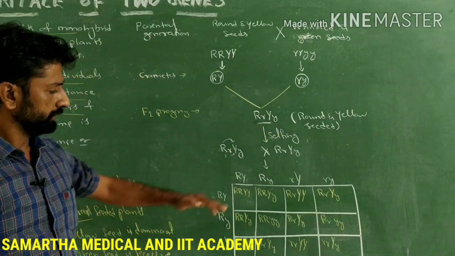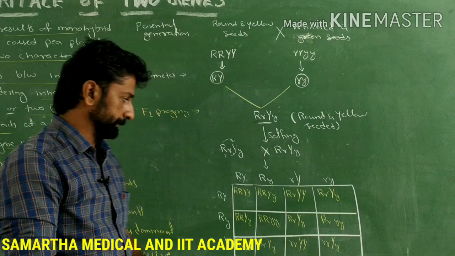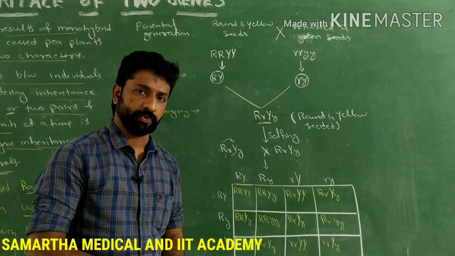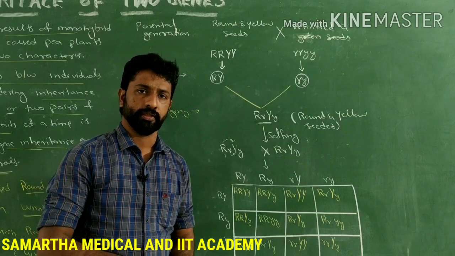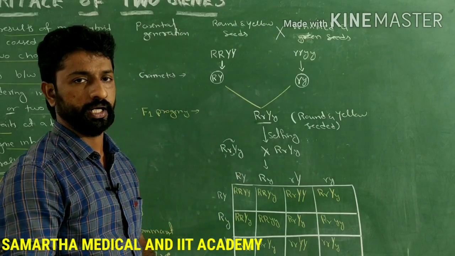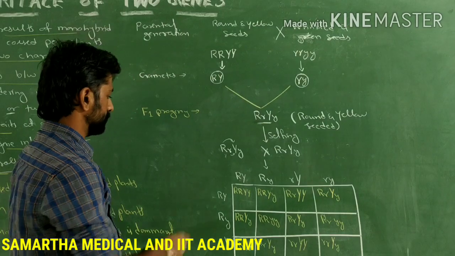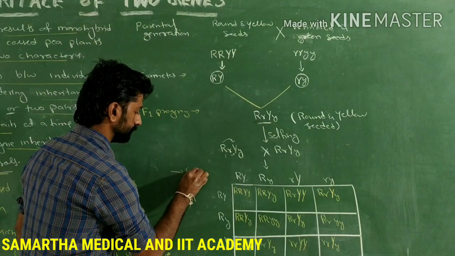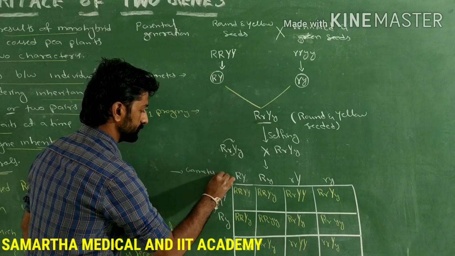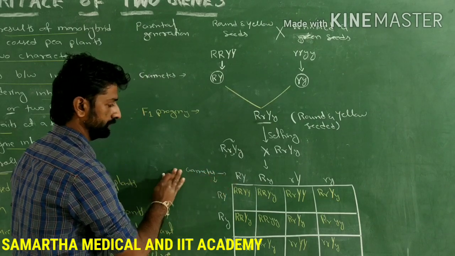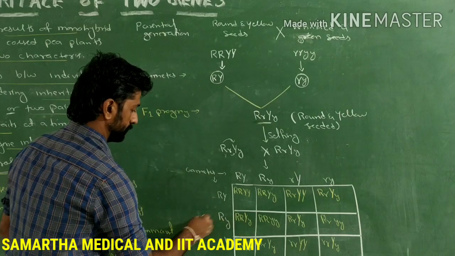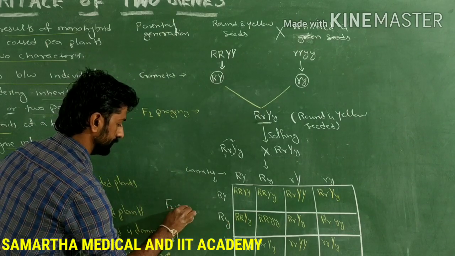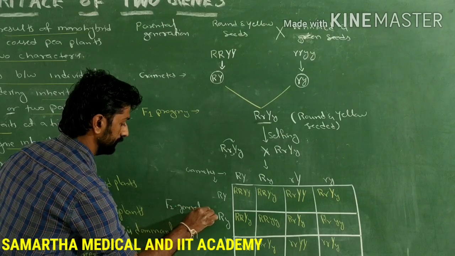See how many offsprings are produced in this one. Total 16 offsprings are produced in F2 generation in dihybrid cross or inheritance of two genes. So what we have written here, these are the gametes. These are gametes. So here and here. And in this board, what we have written is representing F2 generation.